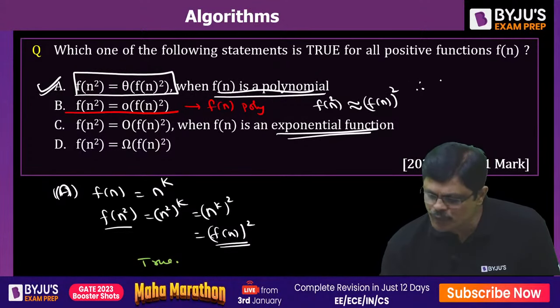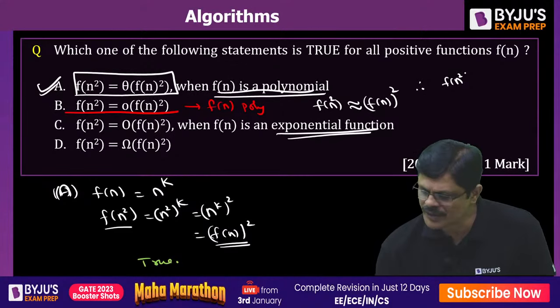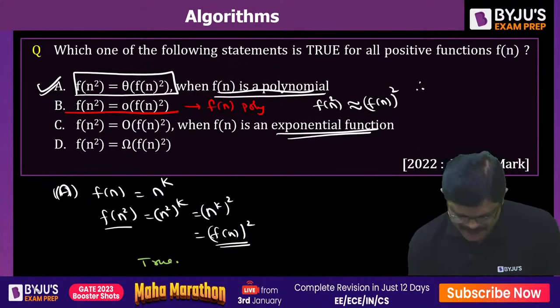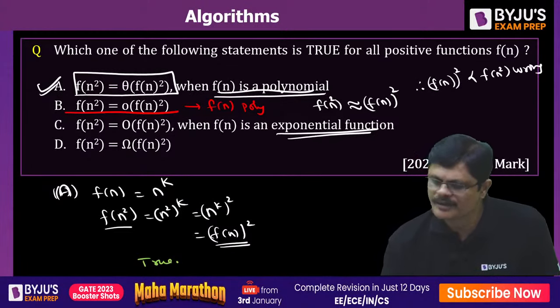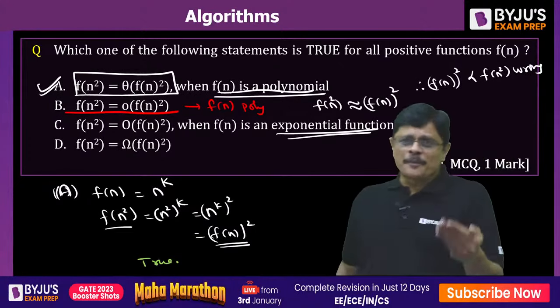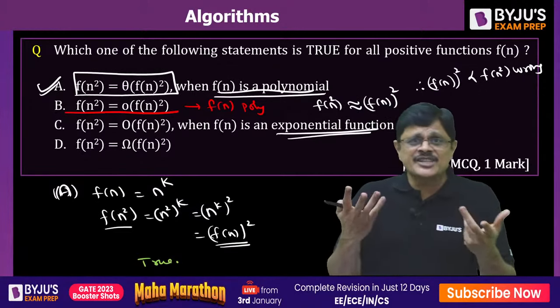Therefore, to say that f(n) whole square is asymptotically smaller than f(n square) is wrong because of the same example.